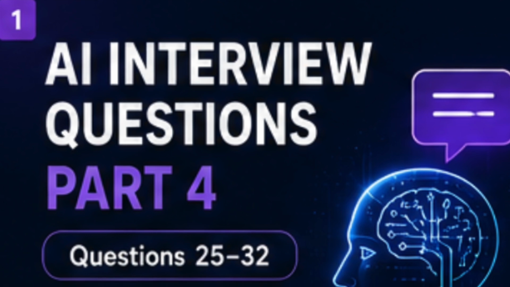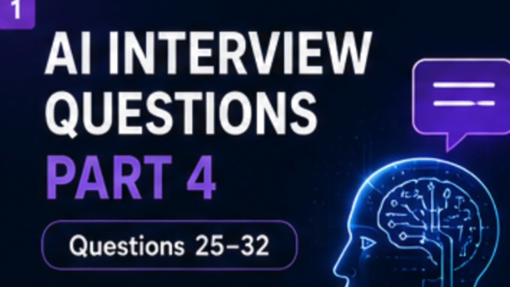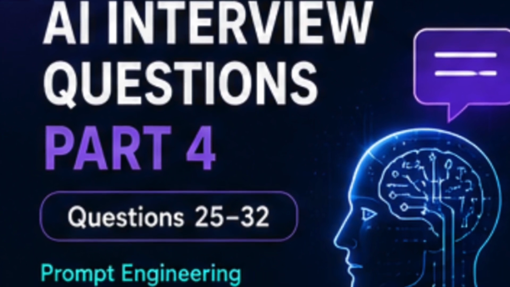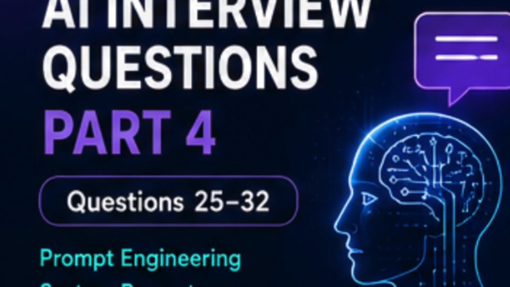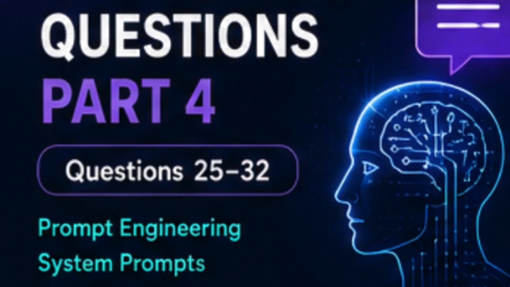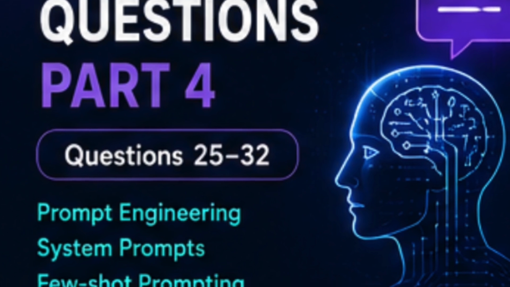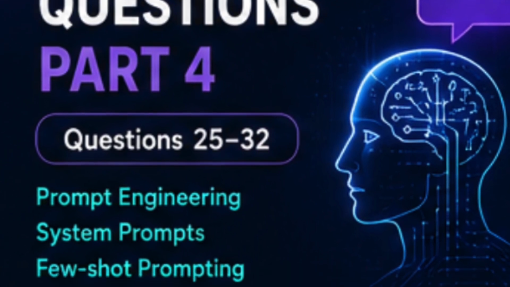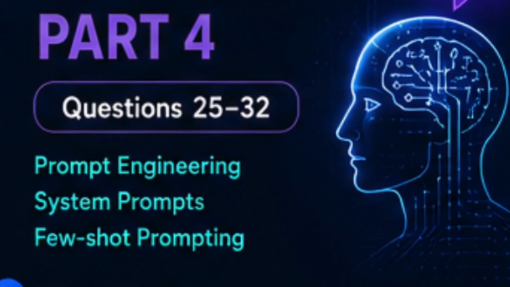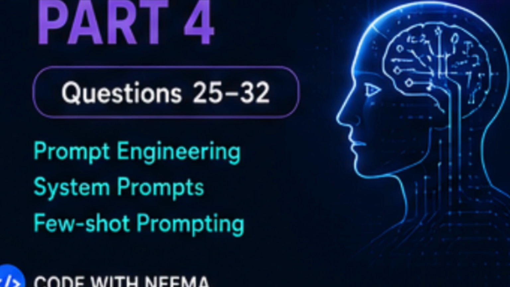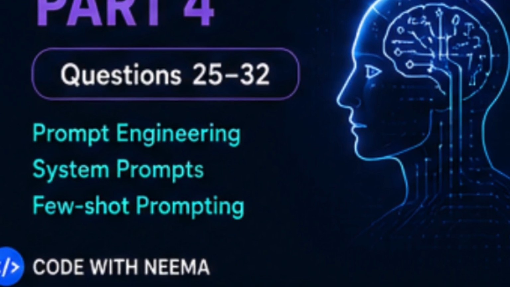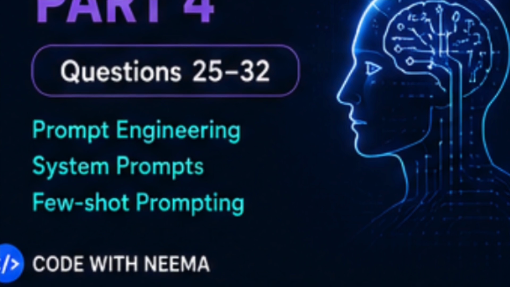In the previous video, we covered questions 17 to 24 focusing on embeddings, vector databases, semantic search and RAG. Today we are moving to another very important area of generative AI, prompt engineering. We will discuss questions 25 to 32. We will cover what is prompt engineering, what makes a good prompt, zero shot, one shot, and few shot prompting, system prompts versus user prompts. These concepts are important for both AI interviews and real world AI application development.